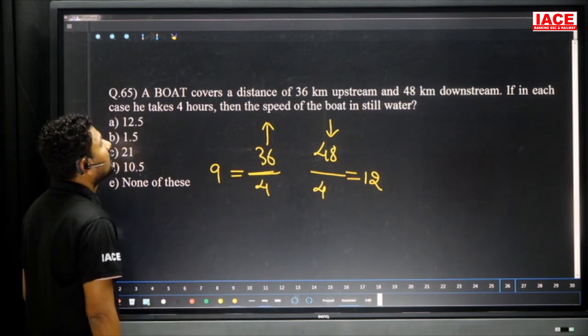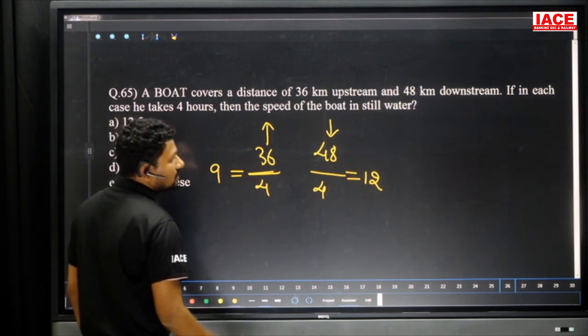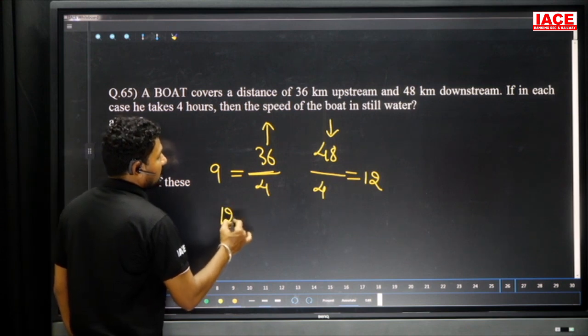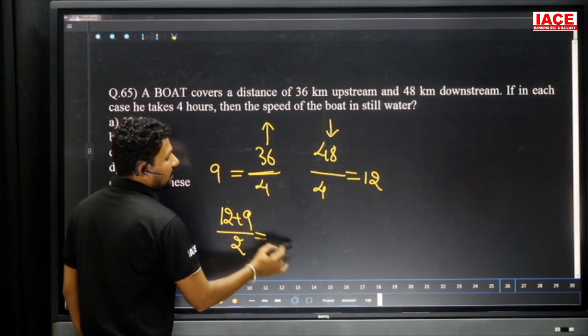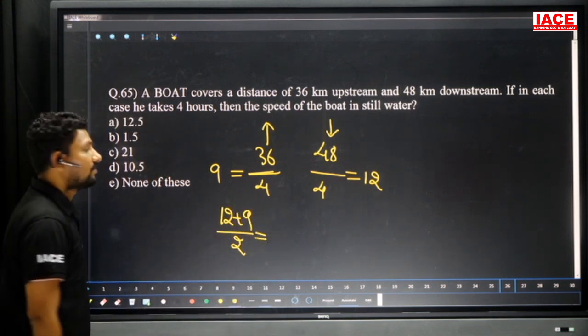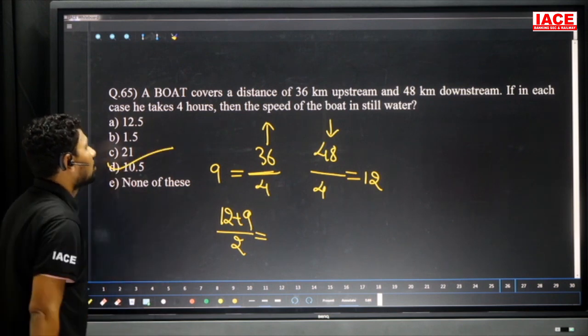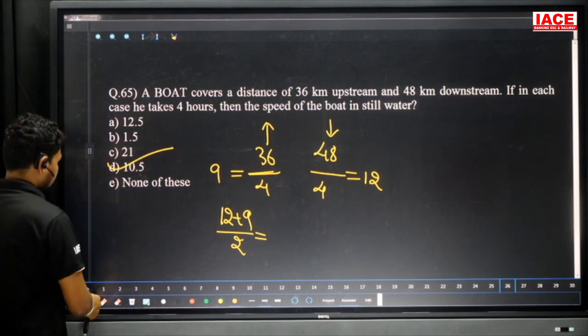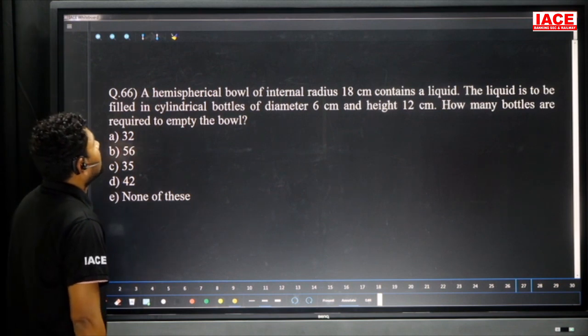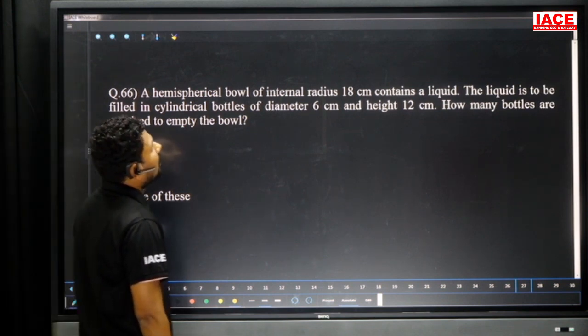We have to calculate the boat speed in still water. The boat speed in still water formula is 12 plus 9 by 2. 12 plus 9 by 2 is equal to 21. 21 by 2 is equal to what? 10.5. Our option is what? D here. Next, a hemispherical bowl.